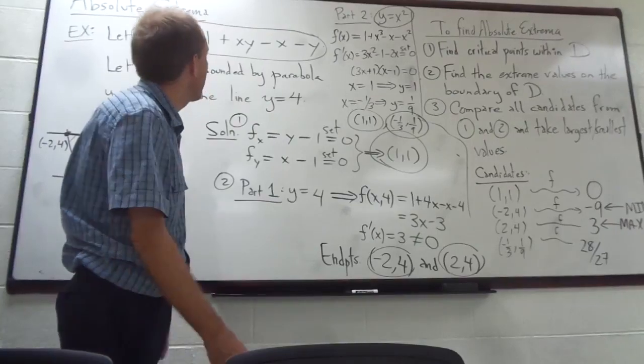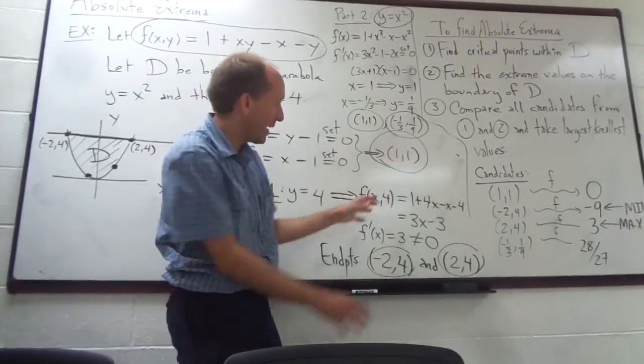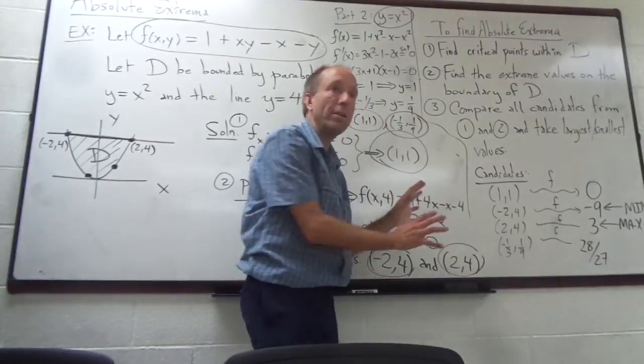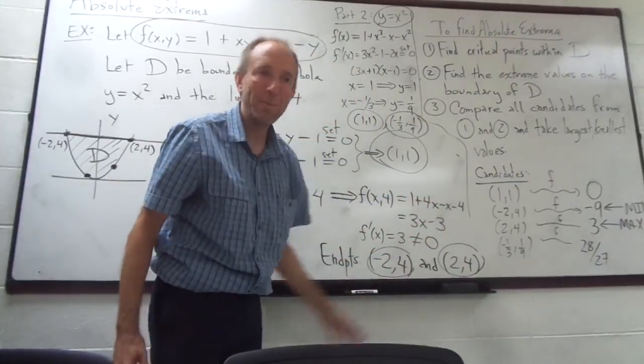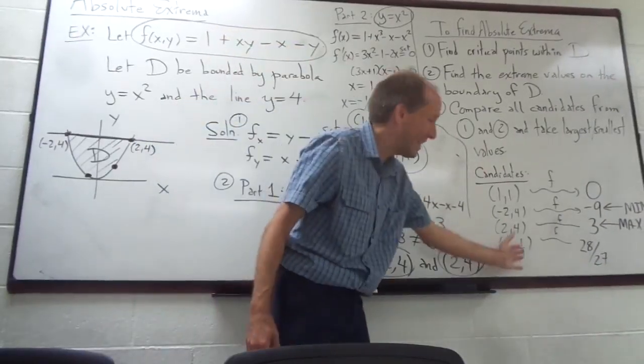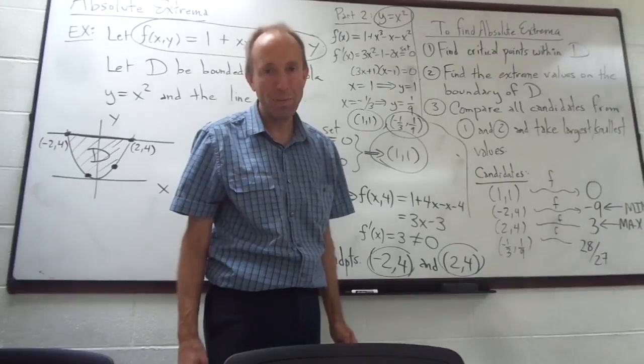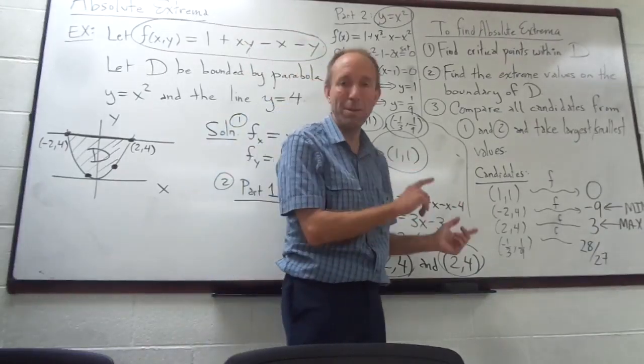You're just taking the critical points from step 1, together with the points on the boundary that are critical points of the boundary. You throw them all into a pile, and then test those points that are in that pile, and that's how you get the maximums and minimums. These are the absolute maximums and minimums.